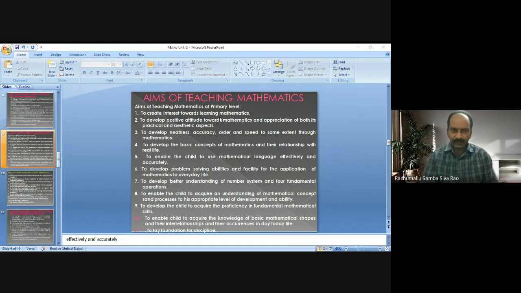These two words are interrelated and depend one on another. So aim depends on value of mathematics, and value of mathematics depends on aims of teaching mathematics.